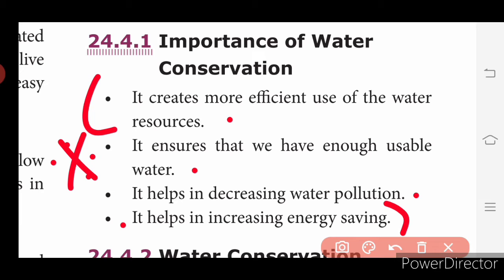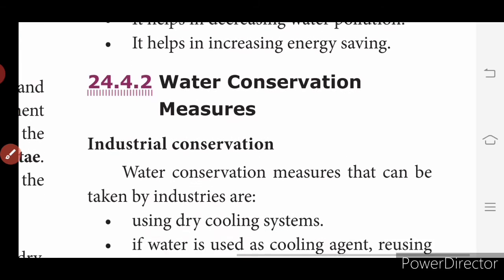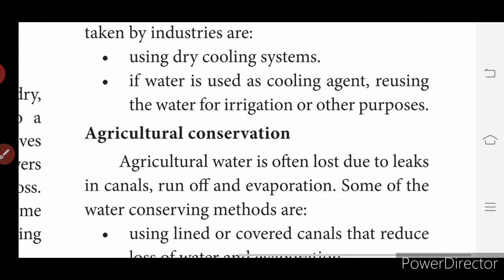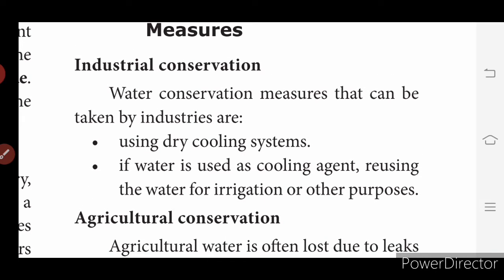If we conserve water, it creates more efficient use of the water resources, and it will make sure that we have enough usable water, and it helps in decreasing water pollution and helps in increasing energy saving. So what are the measures that we take to conserve water? Industrial conservation, agricultural conservation, domestic conservation. These are the 3 types of conservation.